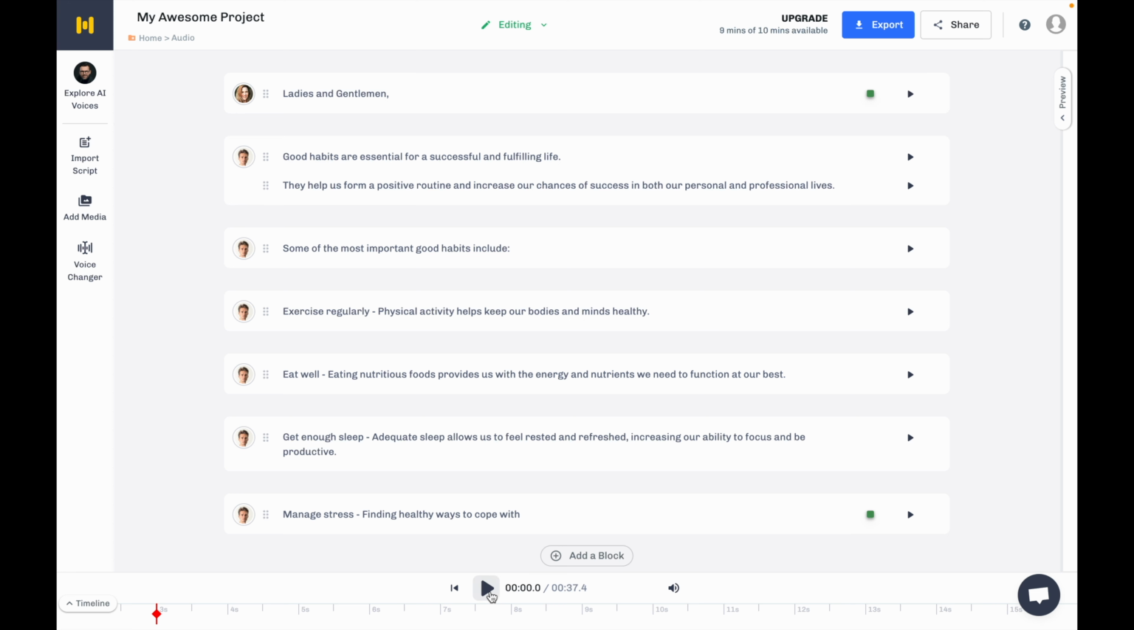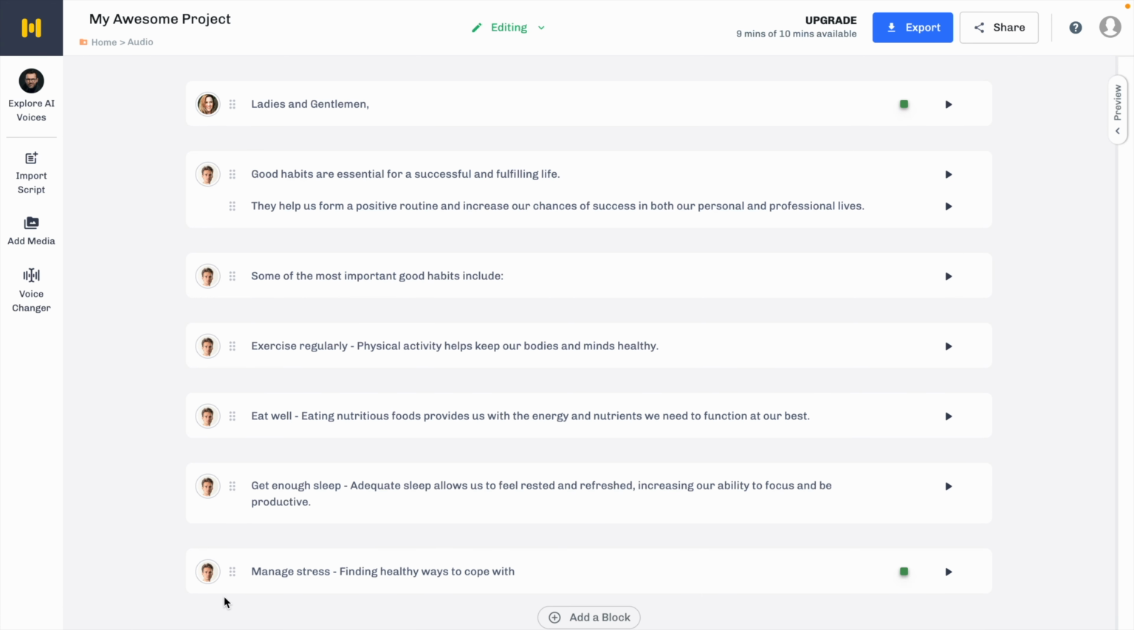Now listen up. Ladies and gentlemen, good habits are essential for a successful and fulfilling life. They help us form a positive routine and increase our chances of success in both our personal and professional lives. Some of the most important good habits include exercise regularly. Physical activity helps keep our bodies and minds healthy. Eat well. Eating nutritious foods provides us with the energy and nutrients we need to function at our best.